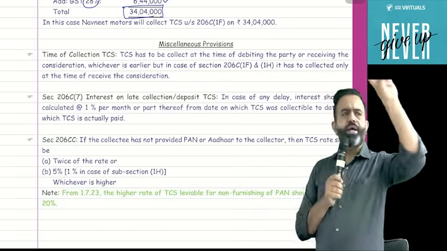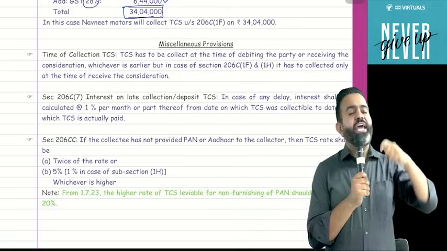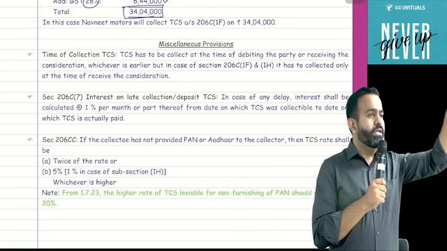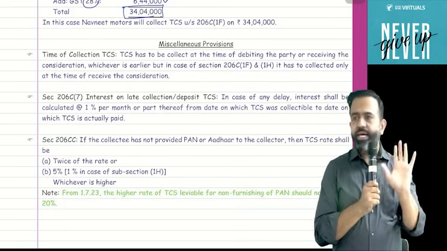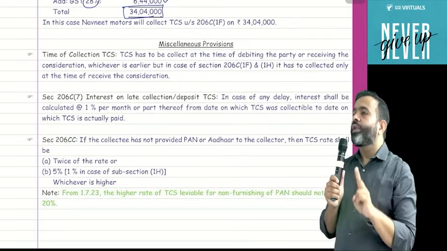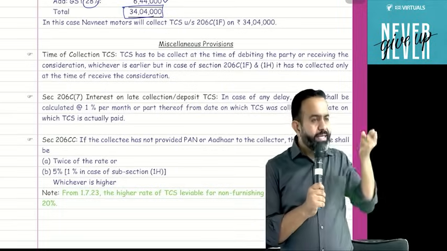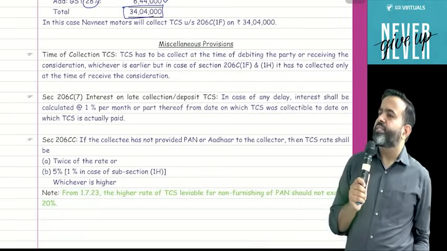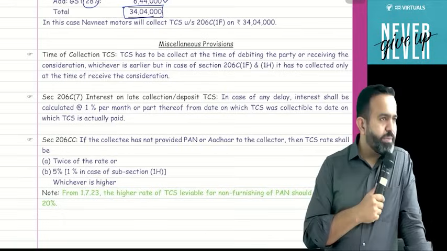But guys, there are two exceptional cases. One is section 206C(1F), which is for a Ferrari, a motor vehicle. And one is section 206C(1H), which is the last section. In these two sections, TCS is applied only at the time of collecting the consideration. Means when you collect the consideration, only at that time is TCS applicable. At the time of debiting the party, TCS is not applicable.